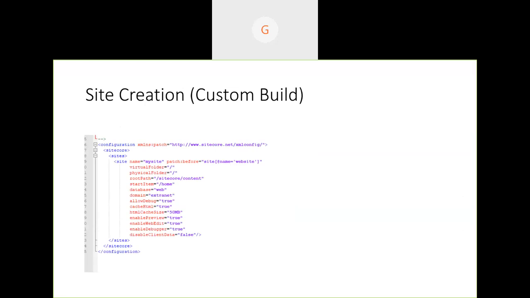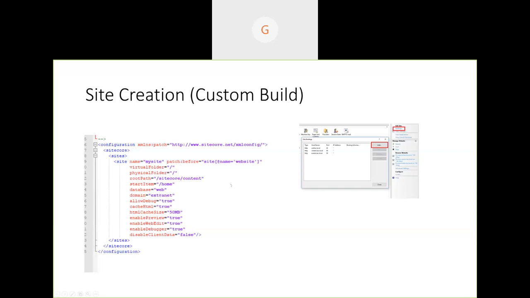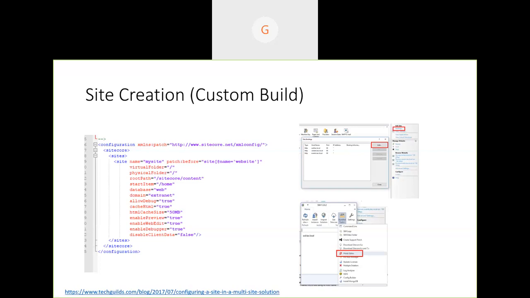We just provide a patch for the new site, mainly the root path, start item and some settings, and also some bindings. Obviously in IIS we need to provide bindings and do some host editing. If you are a fan of Sitecore Instance Manager like me, then you use SIM for the host editor as well.